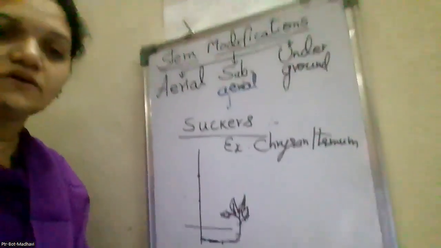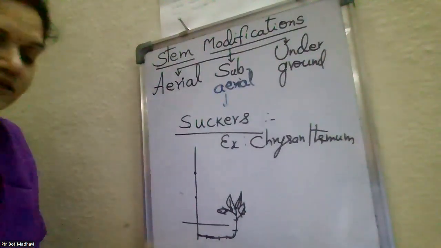Next one is the offsets. Offsets, Pistia is the example.